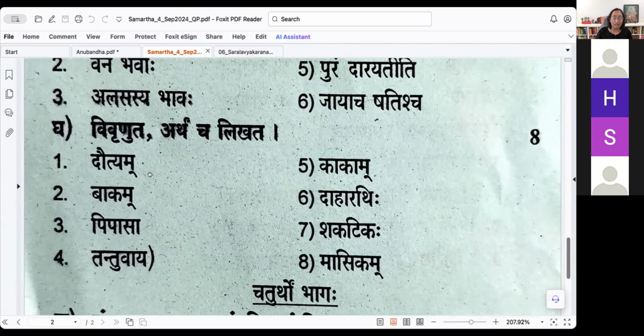Dautyam. This is dutasya bhavaha dautyam. So vivranata iti chet, each one has only 1 mark. So vivranata is vigraha vakyam likhata. Vivaranam likhata. So we don't have to write the actual pratyaya and all. No sutras, no pratyayas. You write dutasya karma dautyam or dutasya bhavaha dautyam. Both are right. Karma and bhava both can come correct, for this. Correct. Okay. So dautyam. And then meaning.